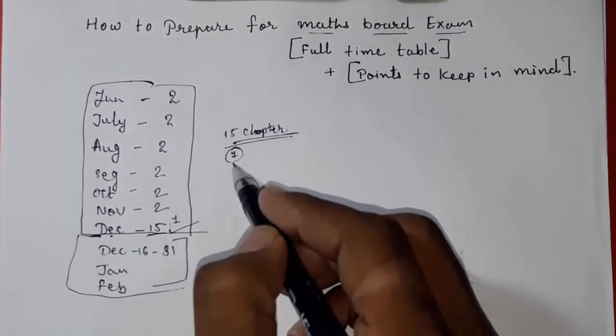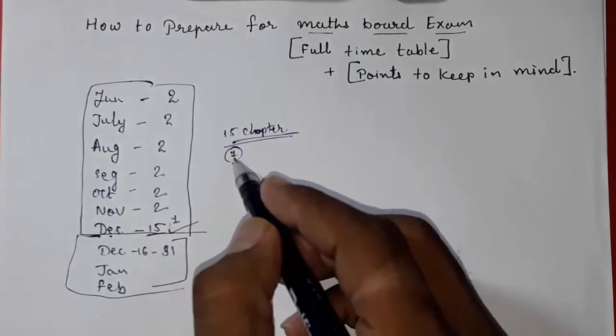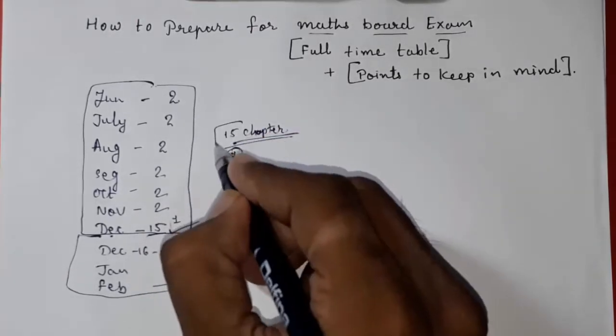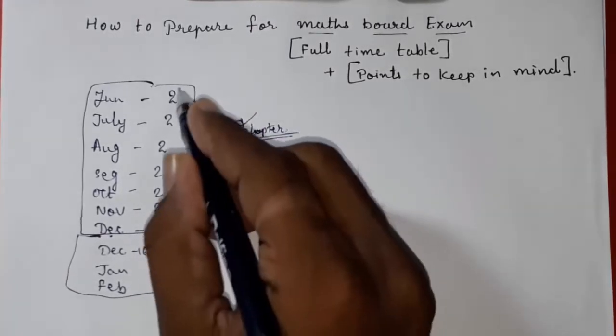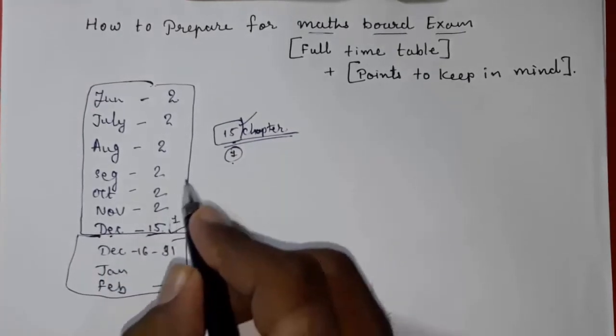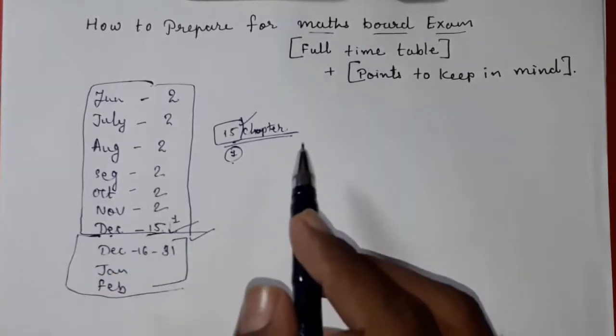I am telling you approximately how to prepare this, so you can take that chapter in any of these months. And the second chapter is also very small, so you can take it in as well. So you have to complete your 15 chapters up to December 15. Then you have to do revision in the remaining months. How you have to do revision, I will tell you at the last.